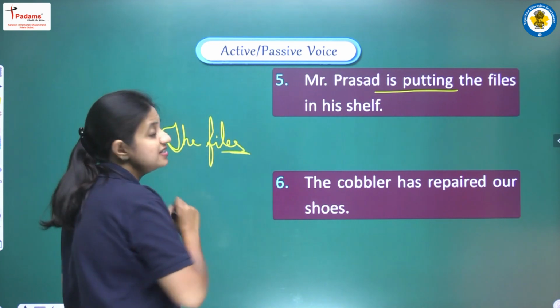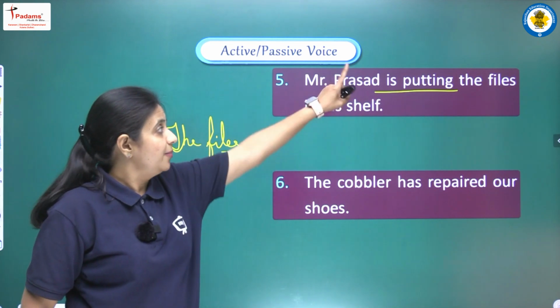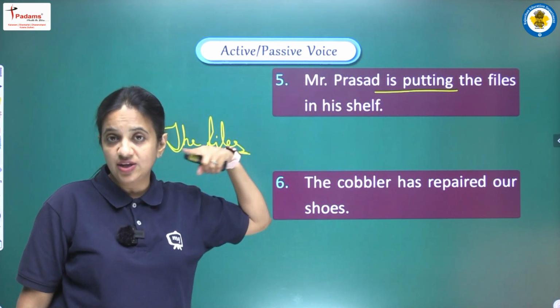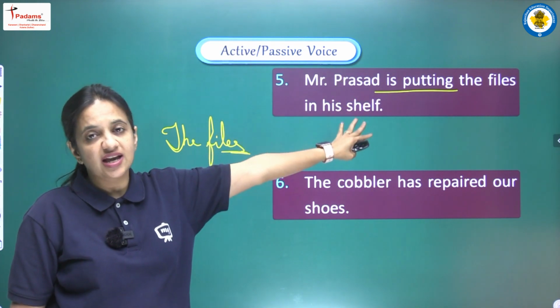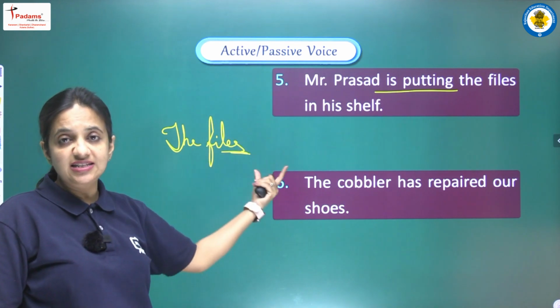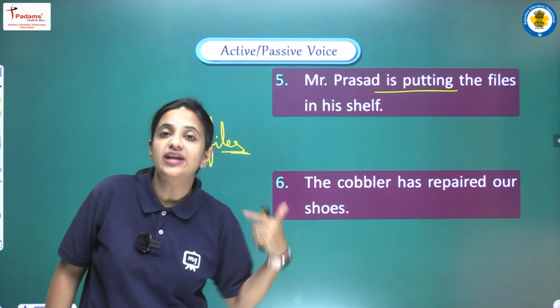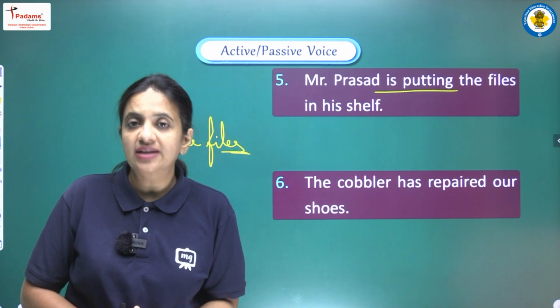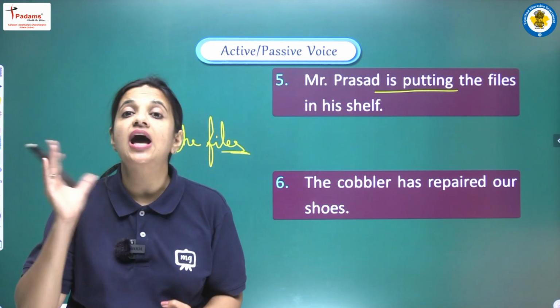Now files is a plural one, okay? So here we had is given, why? Because the subject here is Mr. Prasad, that is a singular one, so we used is. But if we now write the files at the start of the sentence, according to that we have to use our auxiliary. So files is a plural one, so according to that we have to use are.